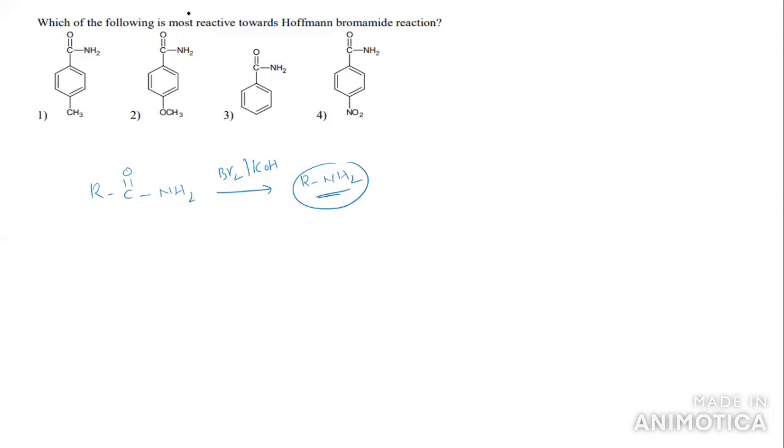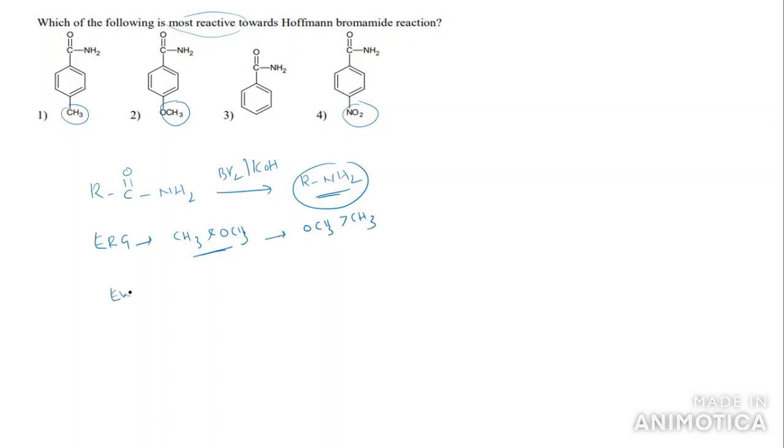Here they ask which is more reactive towards the Hoffmann bromamide reaction. Here OCH3 group is there, here CH3 group is there, here NO2 group is there, and here there is no group. Here we can see electron releasing groups, CH3 and OCH3. The reactivity order is OCH3 greater than CH3.